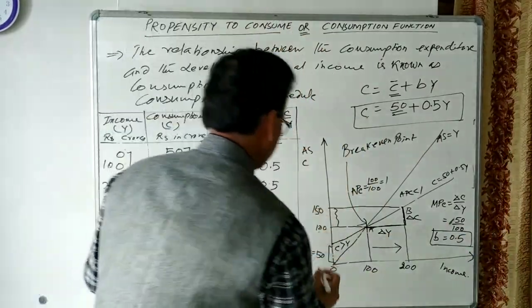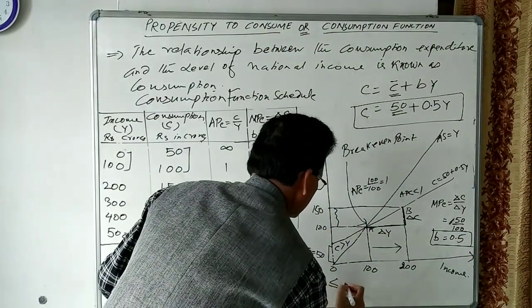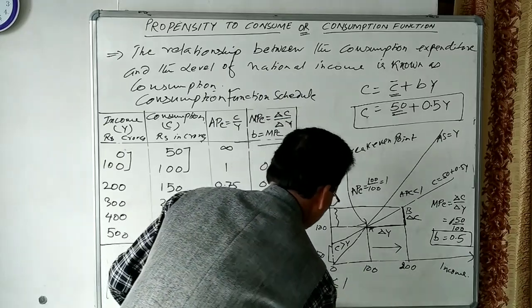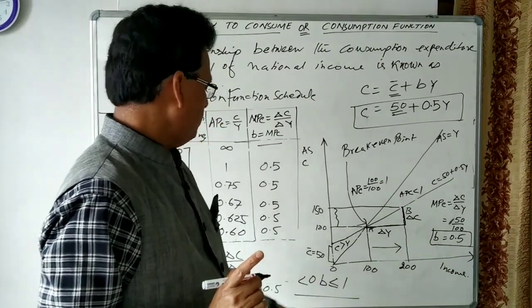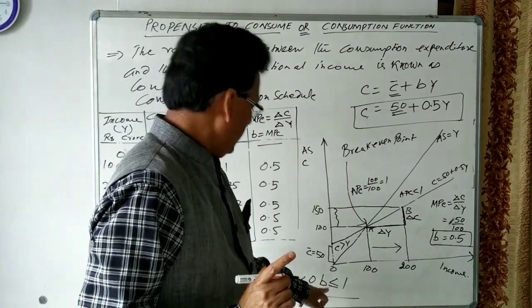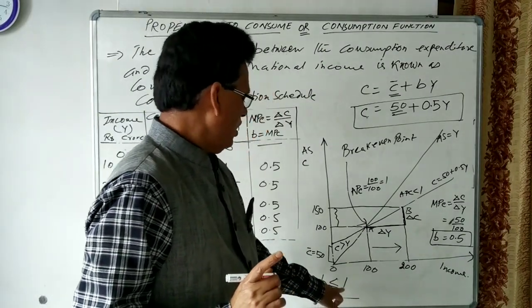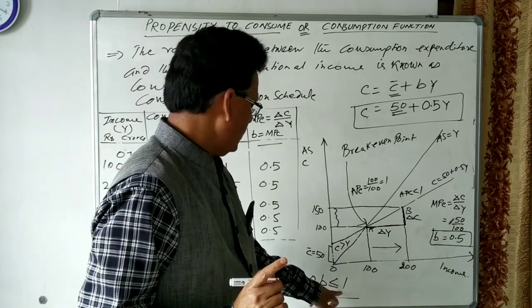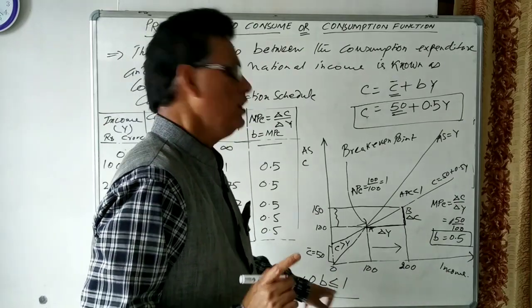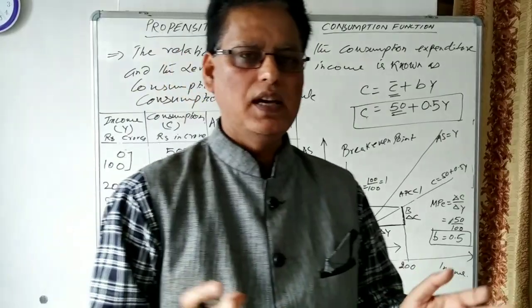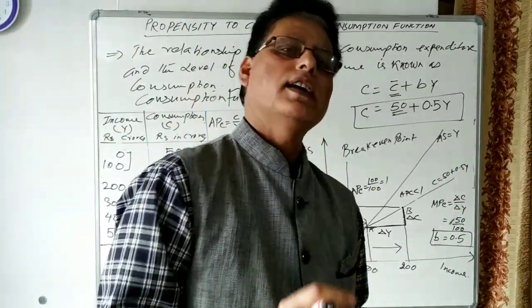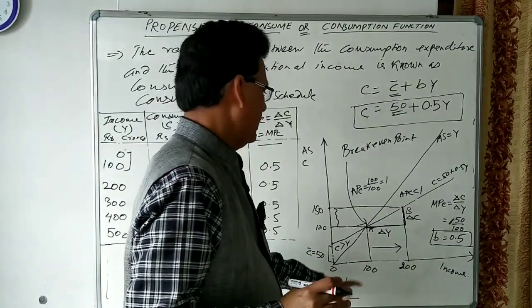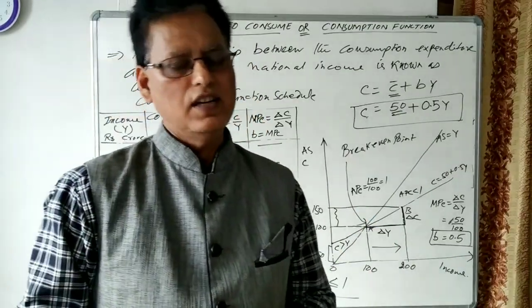So the value of b is greater than 0 and less than or equal to 1. I think this concept is clear to all of you.